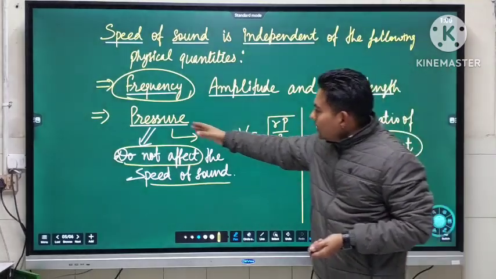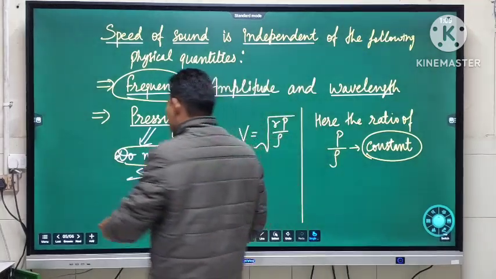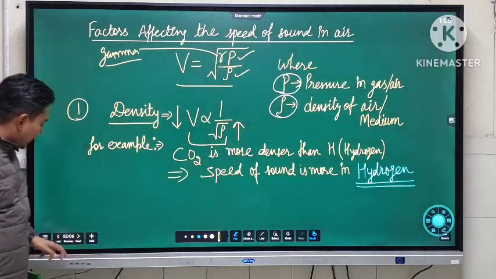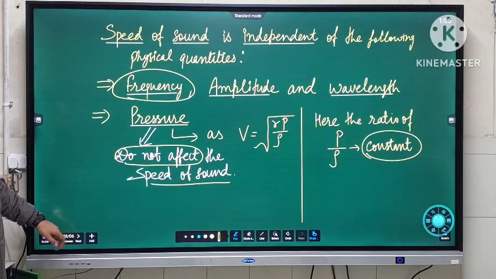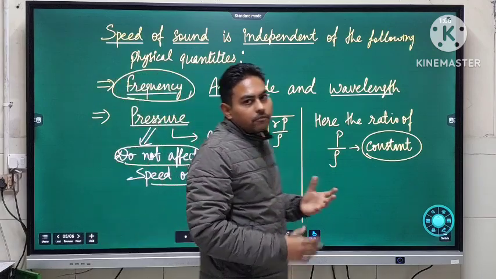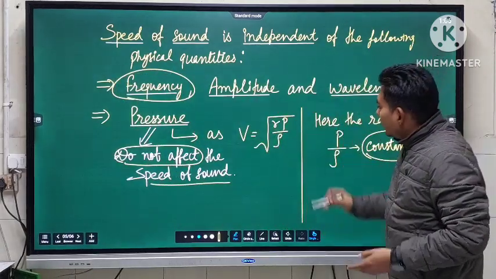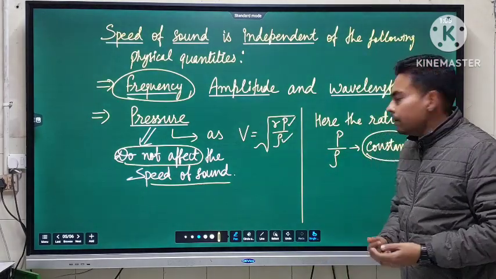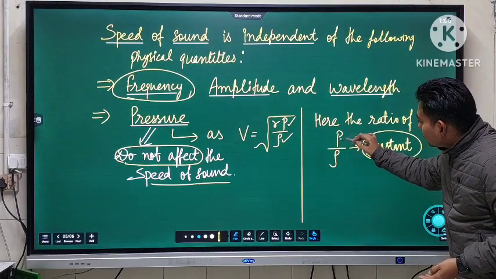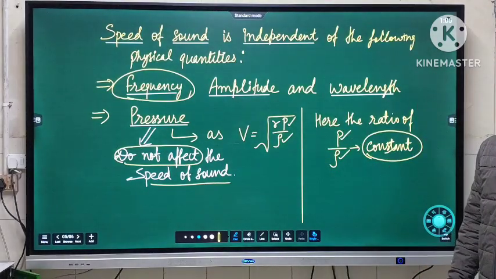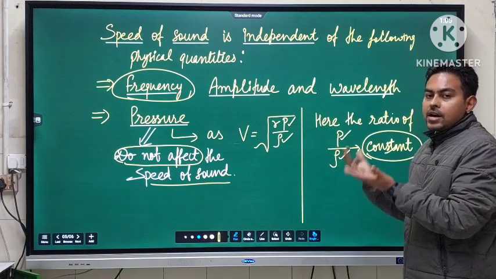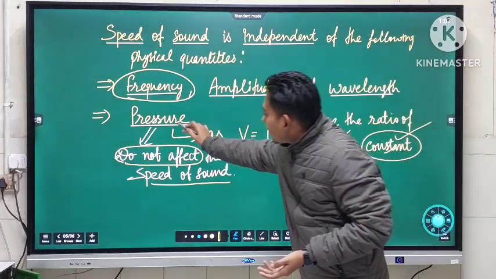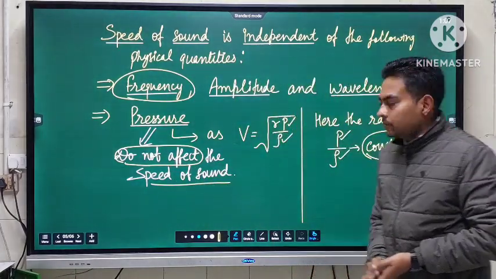Apart from this, we have pressure. You might be wondering that I already wrote pressure as one of the factors in the equation, but actually it is not affecting the speed of sound. Why not? Because if we take the example of gases, if the pressure increases, the density also varies proportionally. Ultimately the ratio of pressure and density remains constant. If the pressure increases, density increases in the same proportion, that's why the ratio remains constant. So ultimately pressure does not affect the speed of sound.